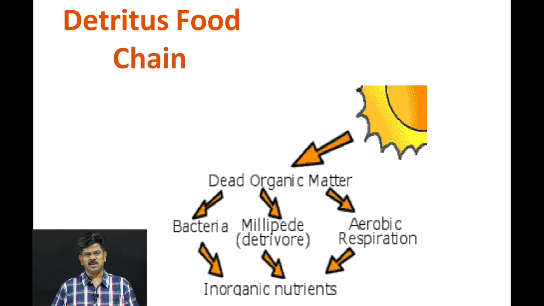And here you can see the detritus food chain, and dead organic matter that is decomposed by bacteria or millipede. So millipede are also called as detritivore, and with the help of the aerobic respiration, the dead organic matter is converted into inorganic and enters into the soil as a nutrient.